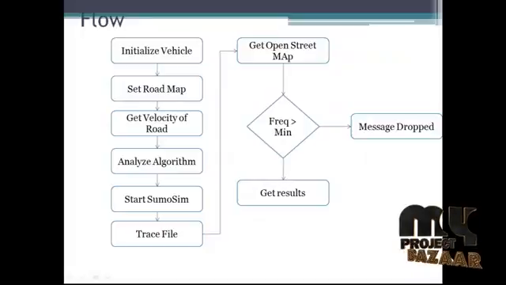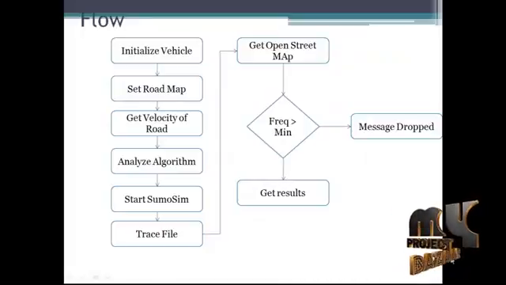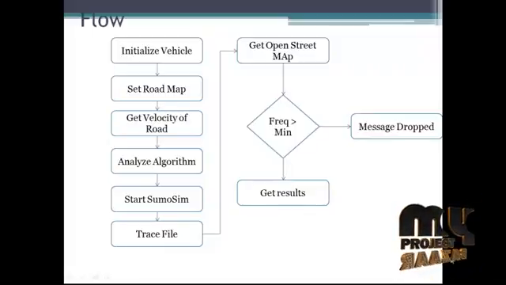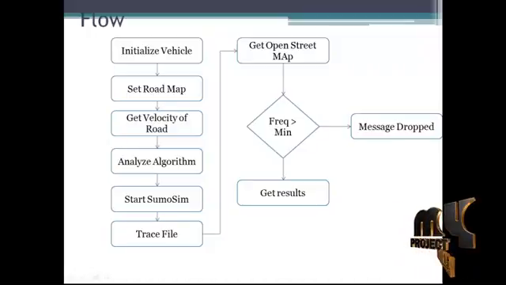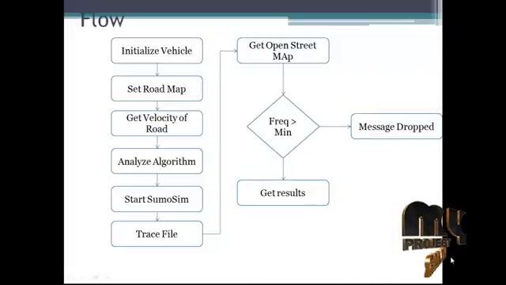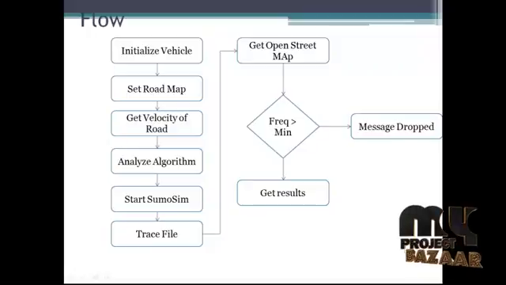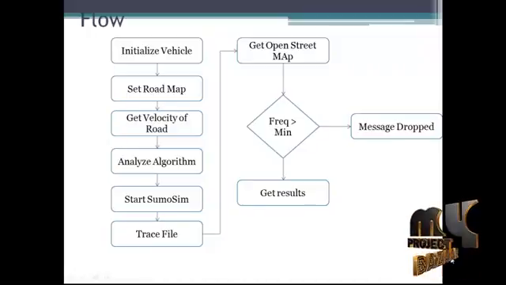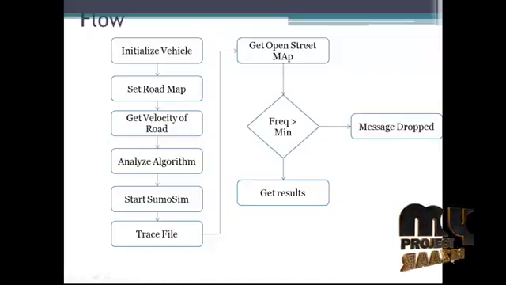Next we are going to see the complete flow of this process. First, we need to initialize the VANET network. For creating the VANET network, we create a set of vehicles and the roadmap for this processing. We have to set the routing and node XML files for the basic configurations. These configuration files will be taken from OpenStreetMap. Next we have to compute the velocity of the roadmap. This velocity will increase the traffic. After that we have to analyze the algorithm-based scenario approaches for the computational environment.